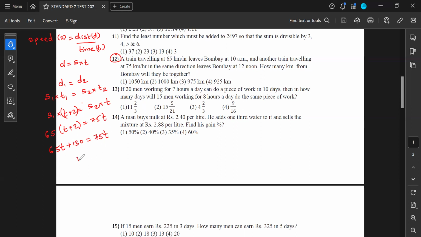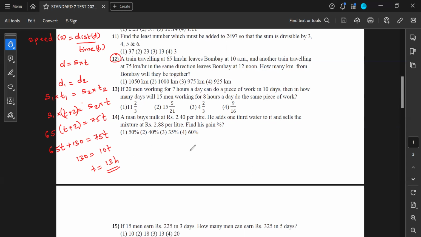I take 65t to the other side. 75t minus 65t is 10t. I'm directly writing the answer, which means that t, the time taken by the second train, is 13. So 13 hours the second train has taken.